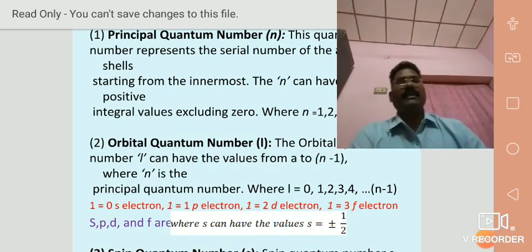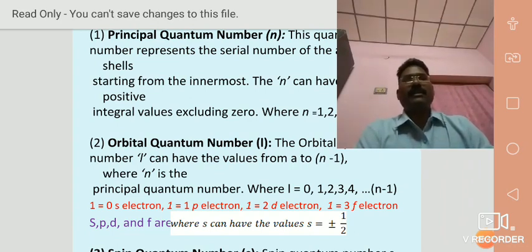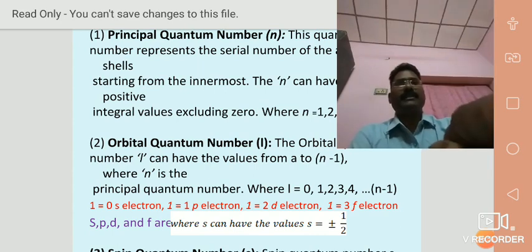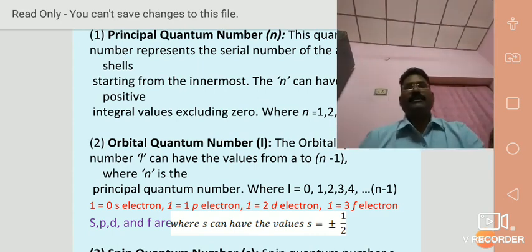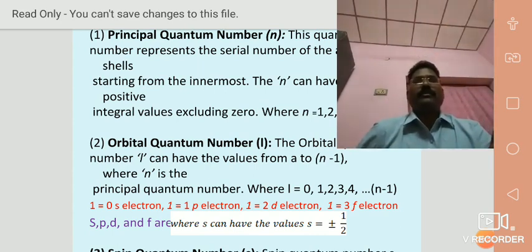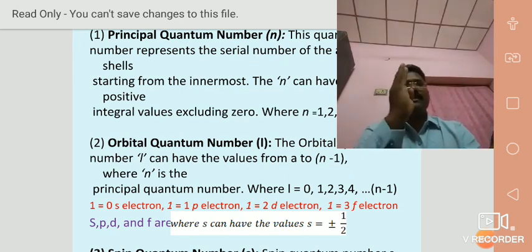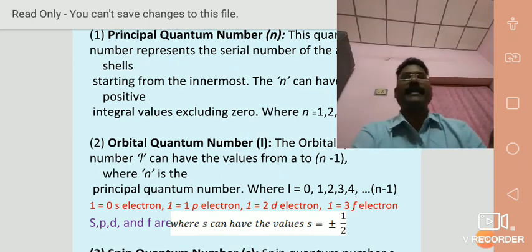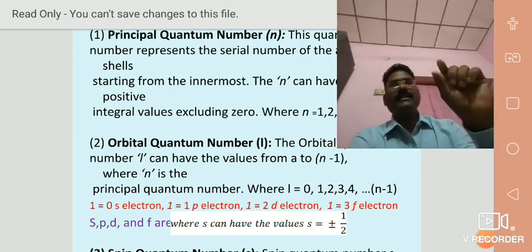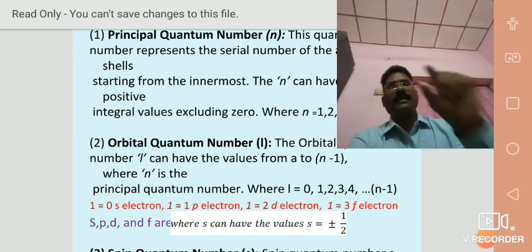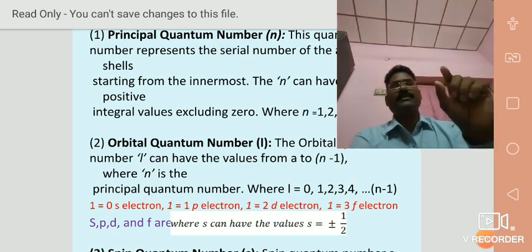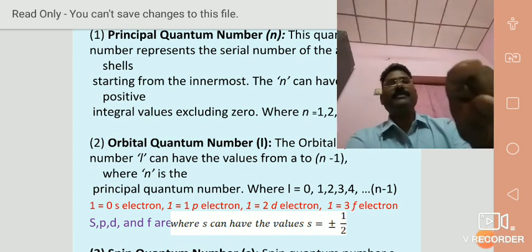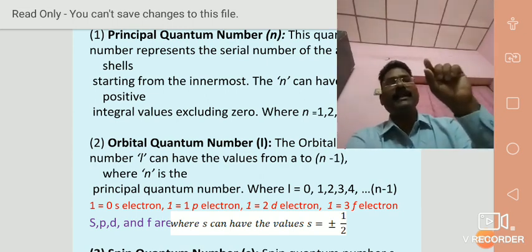Therefore, L is called the orbital quantum number. If L is equal to 0, the subcell is referred to as the S electron. Why are we naming it S? The shape of S means spherical.